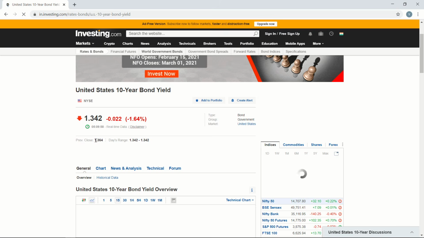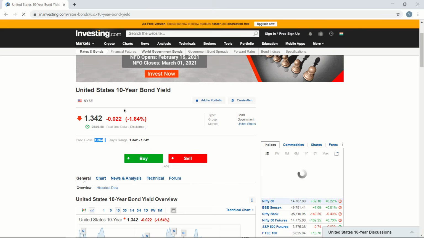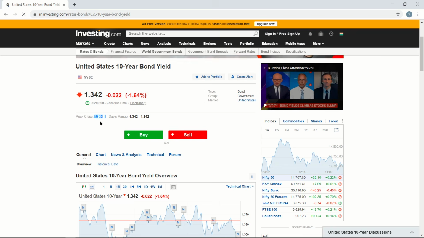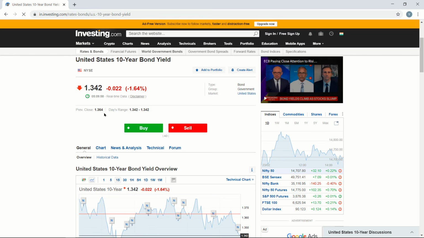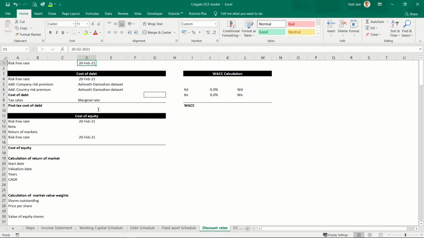So it is 1.364%. This is the current rate, previous close is 1.364%. So I'll just enter it here, 1.364%, enter. This is my risk-free rate as on this date. I'll simply link this here.